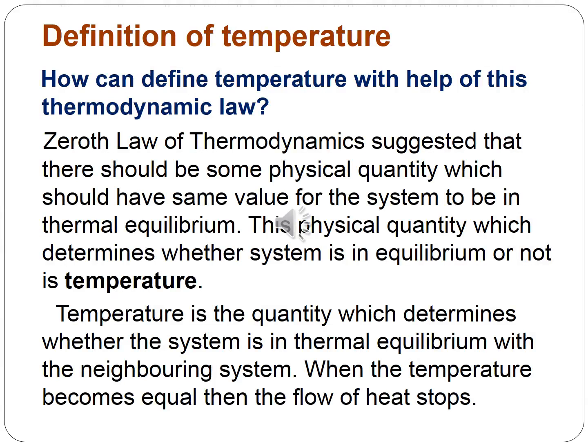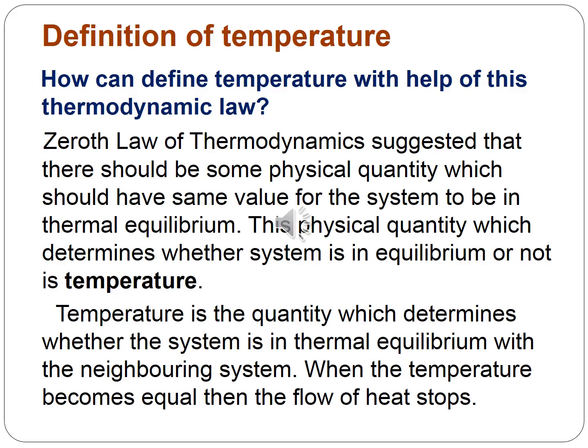Let's see how we can define temperature with the help of this thermodynamic law. The zeroth law of thermodynamics suggests that there should be some physical quantity which should have the same value for the systems to be in thermal equilibrium.